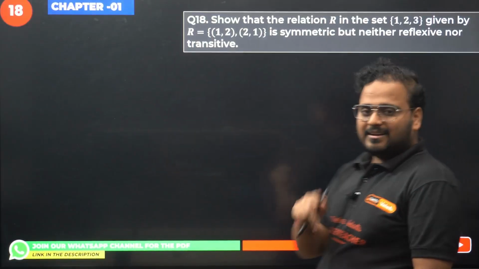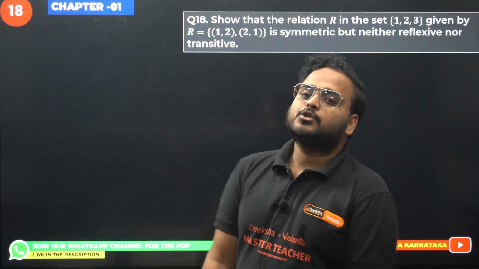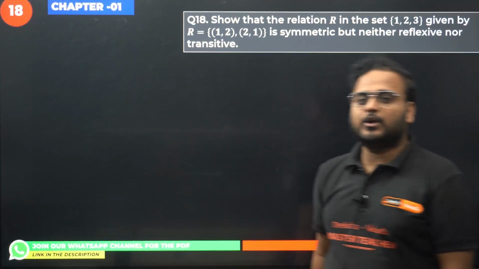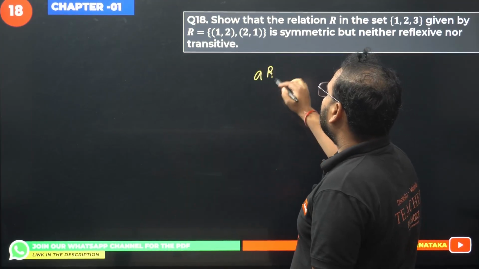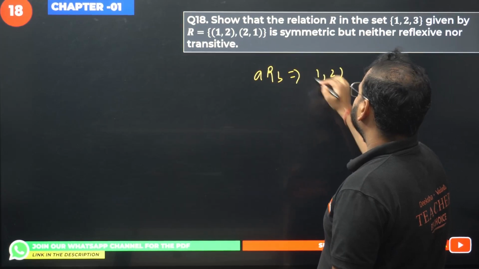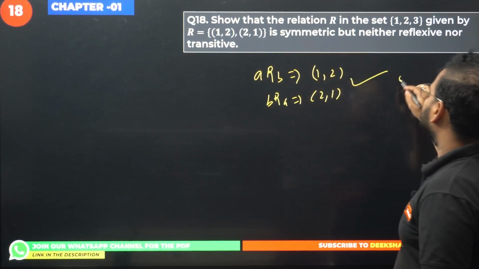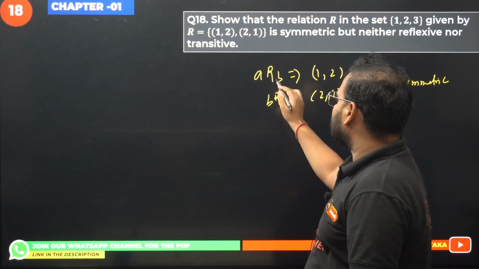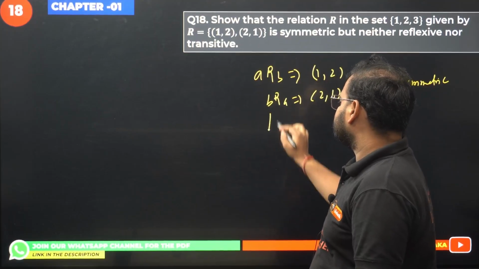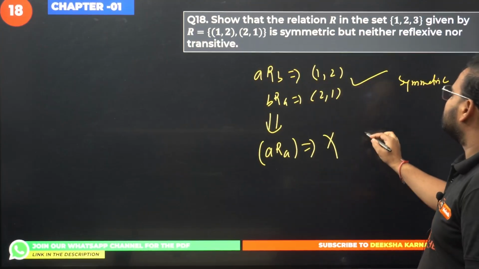Now we are moving to the 2, 3, 5 marker questions for both the chapters, relations and functions. So the first chapter is starting over here. Then we move on to ITF as well. The relation R in the set 1, 2, 3 given by (1, 2), (2, 1) is symmetric, but neither reflexive nor transitive. Symmetric, yes, because we have aRb as (1, 2) and bRa as (2, 1). So of course this is symmetric in nature. What about transitive? Of course not, because if aRb and bRa are there, we should also have aRa, which is not there, so it is not transitive.